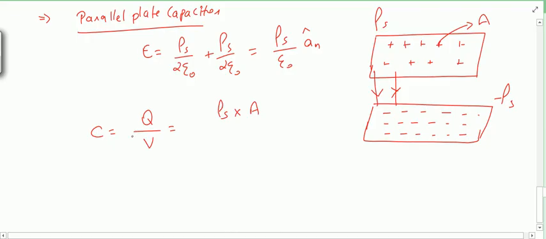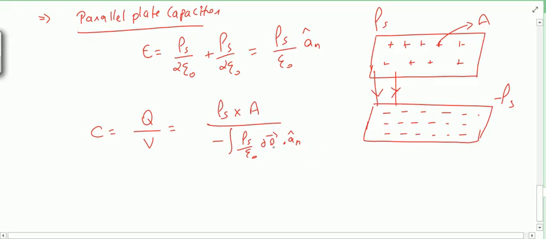But I am assuming uniform surface charge density, so I can directly write rho s into A, and in place of V I can write minus integral of E dot dl. So it will be rho s by epsilon naught.